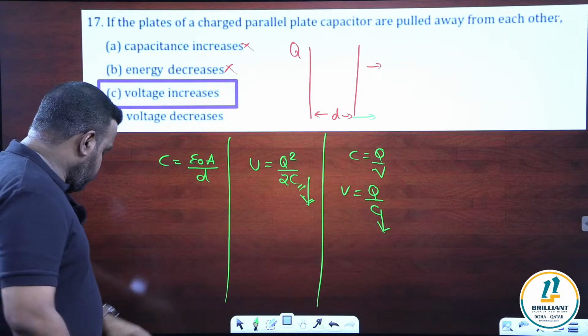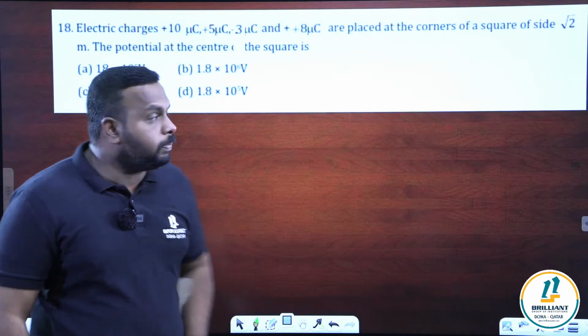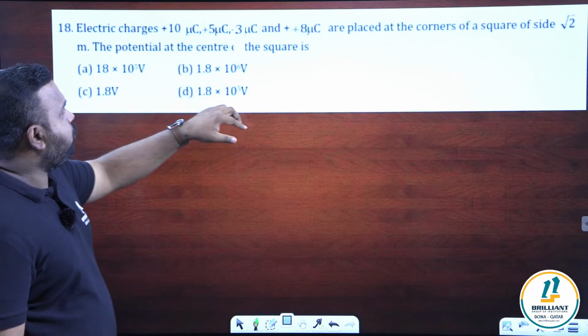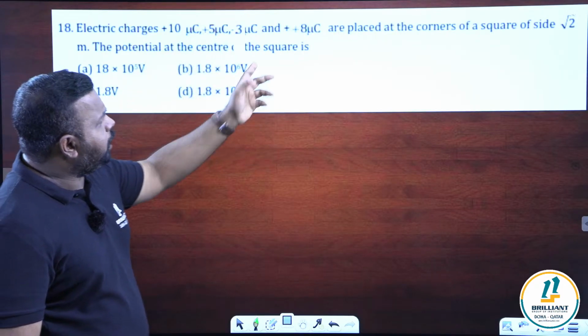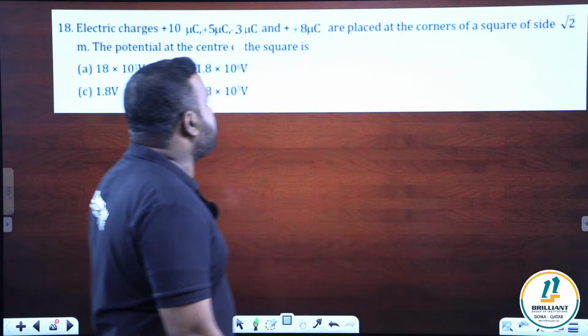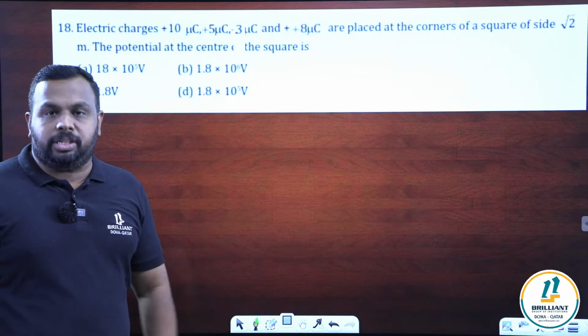This is question number 17. Now next, 18. Look at this. Electric charges plus 10 microcoulomb, plus 5 microcoulomb, minus 3 microcoulomb and plus 8 microcoulomb are placed at the corners of a square of side √2. The potential at the center of the square is.